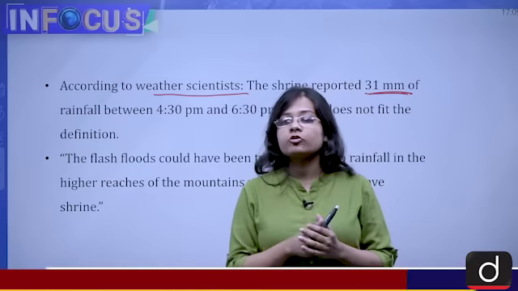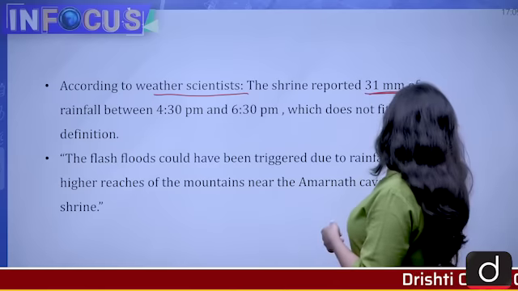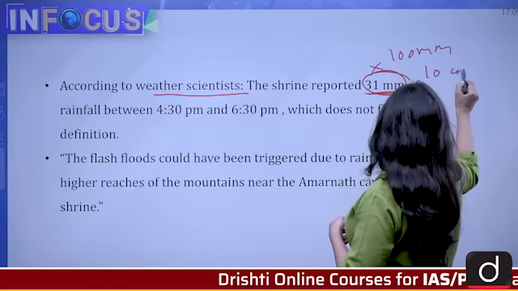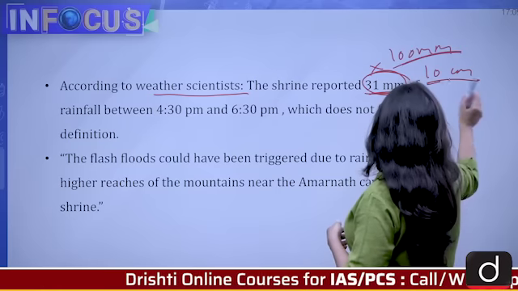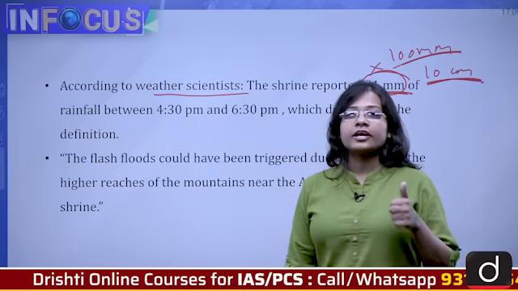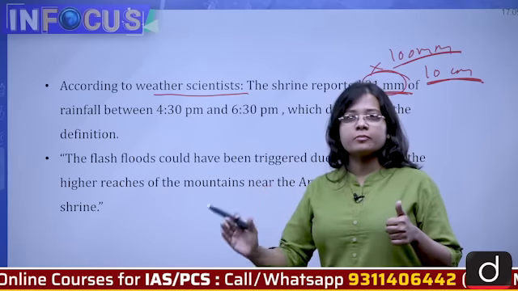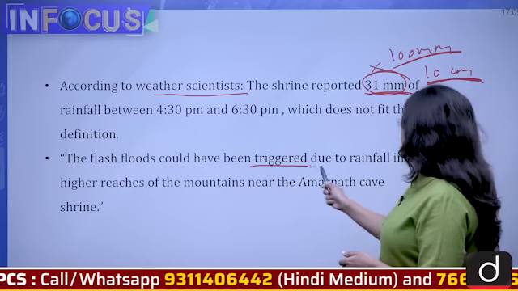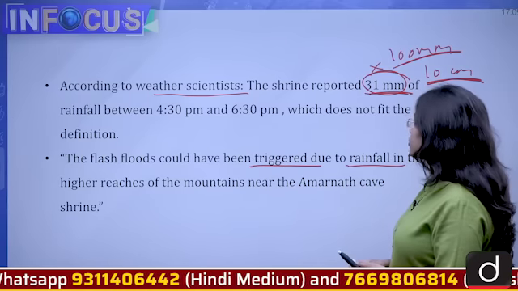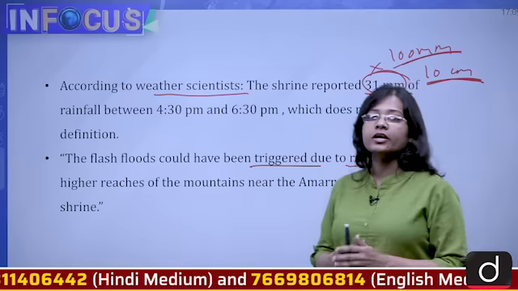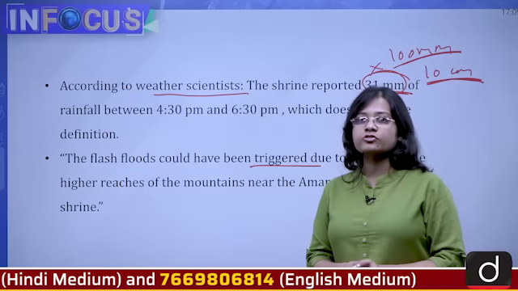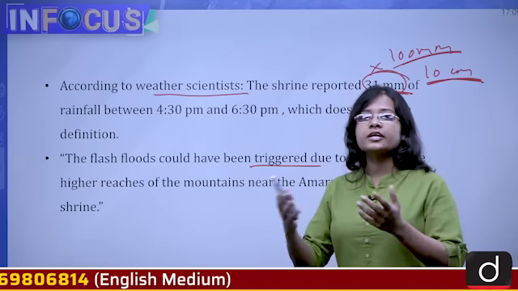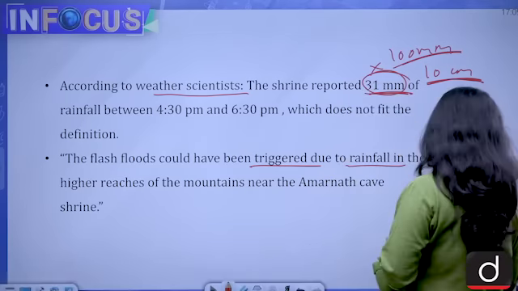So what was the definition of cloudburst according to IMD? 31 mm? No, it should be 100 mm or 10 centimeters. It should be more than this in an hour, then only the rain will come in the category of cloudburst. The flash floods could have been triggered due to rainfall in the high reaches of the mountains near the Amarnath cave shrine. So every time it's not because of cloudburst that floods take place; because of heavy precipitation also the floods take place in hilly areas like Amarnath or Kedarnath.